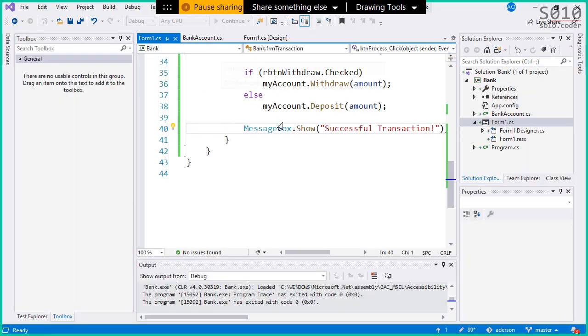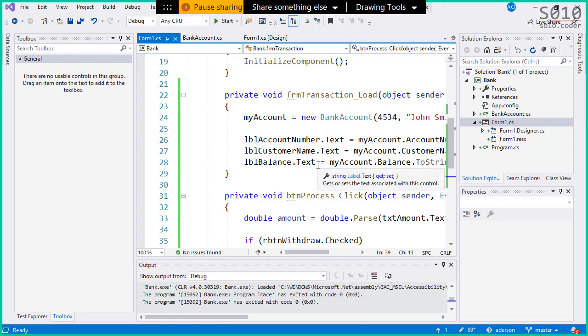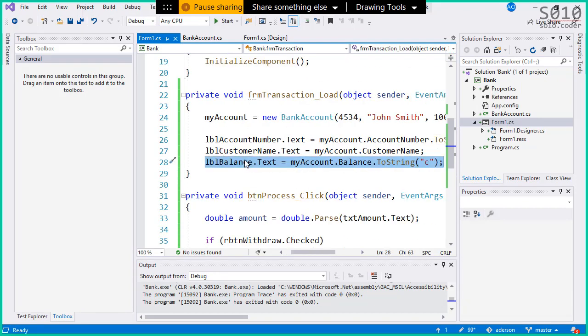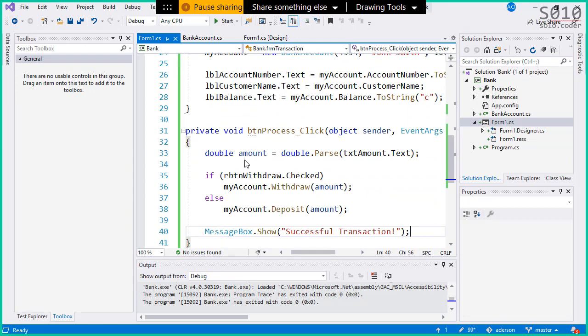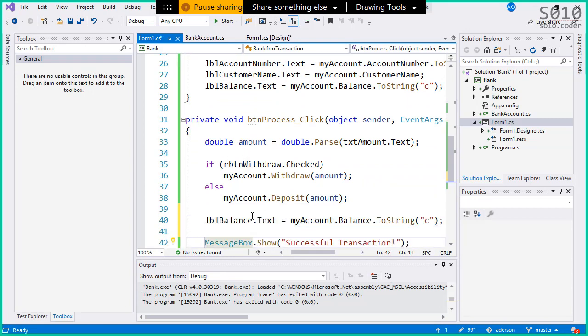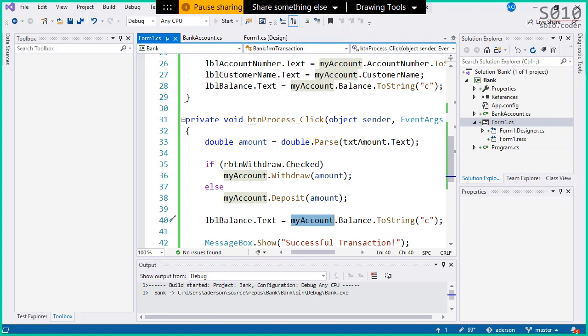Let's fix that. We are missing the label here. So we need to do this again. We need to get the new balance, otherwise it doesn't get updated in the UI. So we do the withdraw, we do the deposit, and we get the new balance by accessing the balance property of the account. So let me run this again and see if it's working.